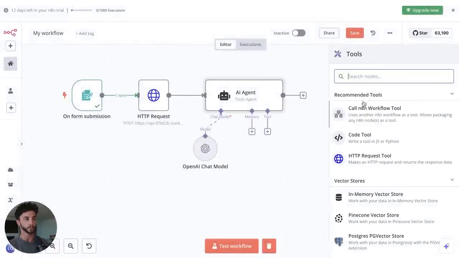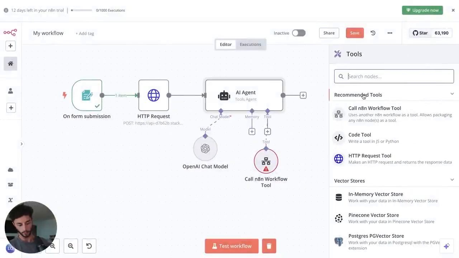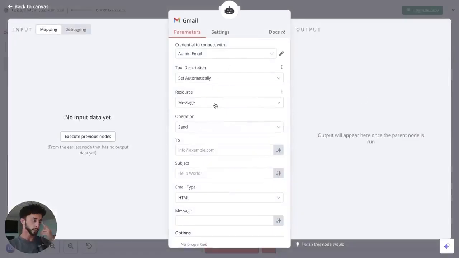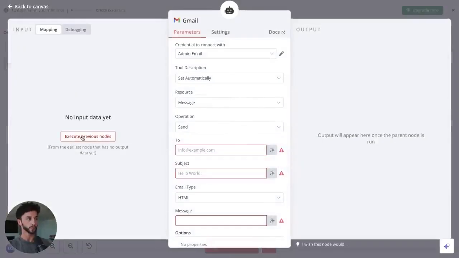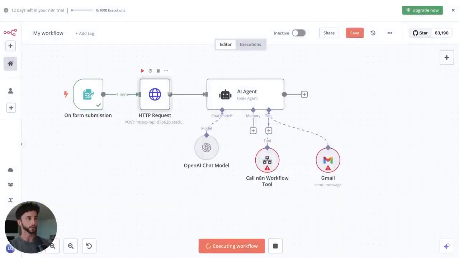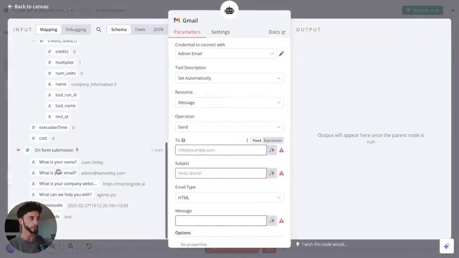And so now we can come and set up our tools again. We've got the workflow there, and we've got the Gmail. And now we have our connection set up. Oh, and we haven't got the data here because we need to run this again and get the research. So now the research is done, and there for us to set up the Gmail tool here, we can go to and we'll be able to pull in the email.